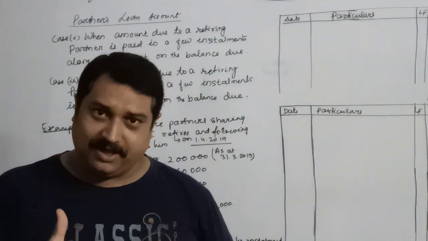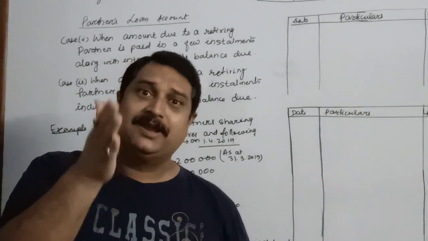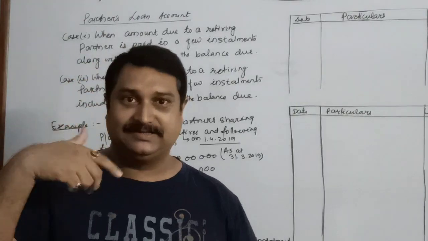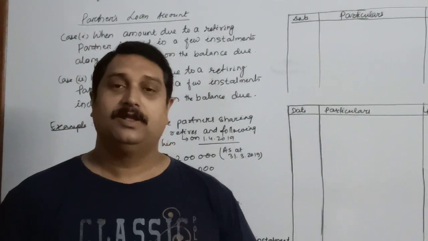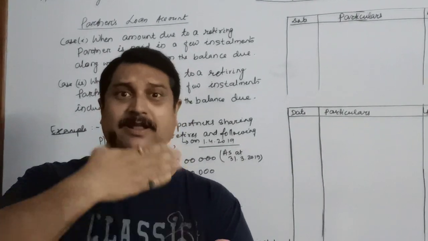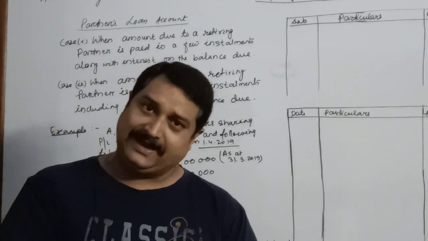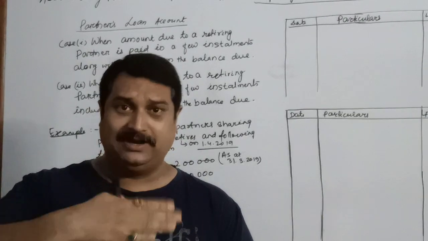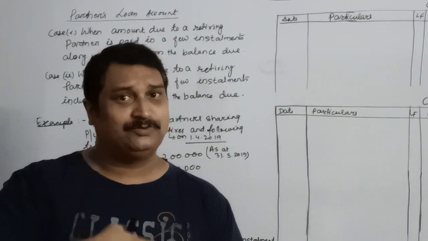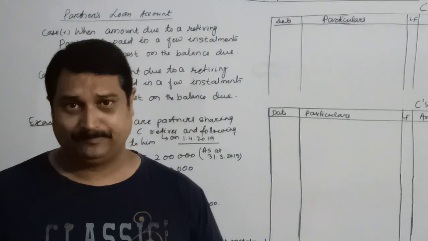That means every year we will pay him rupees 20,000 along with interest on the balance which is due. The first installment will be 20,000 plus the amount of interest. The second installment will also be 20,000 plus interest. The third installment will also be rupees 20,000 plus interest.